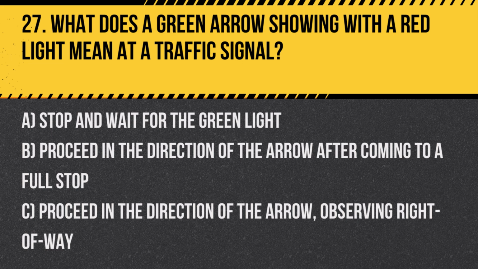A. Stop and wait for the green light. B. Proceed in the direction of the arrow after coming to a full stop. C. Proceed in the direction of the arrow, observing right-of-way. Answer: C. Proceed in the direction of the arrow, observing right-of-way. A green arrow with a red light allows you to proceed safely in the direction of the arrow while other directions face a red light.